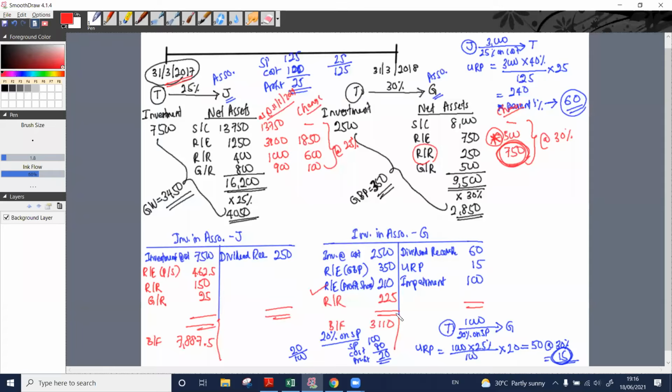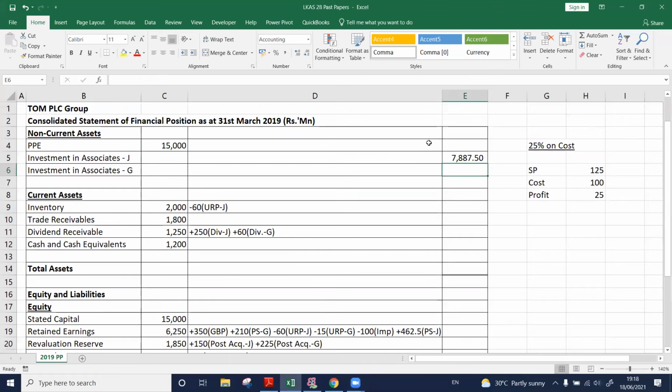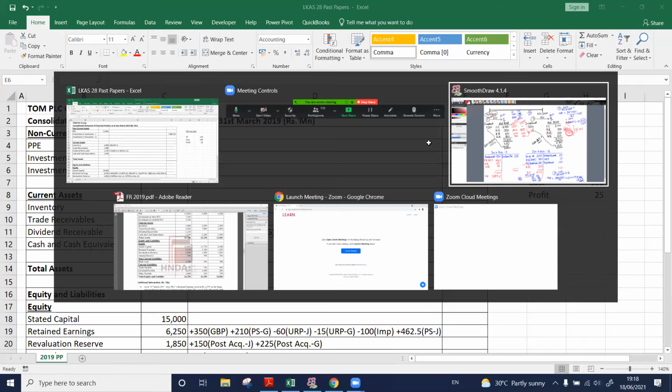Investment in associate, balance of Jerry 7,000 here. Sorry, I got disconnected. Okay, here investment in associate Garfield balance was 3,110.